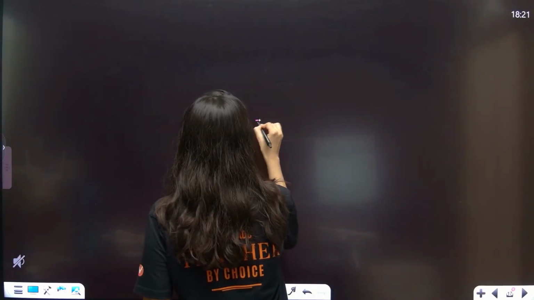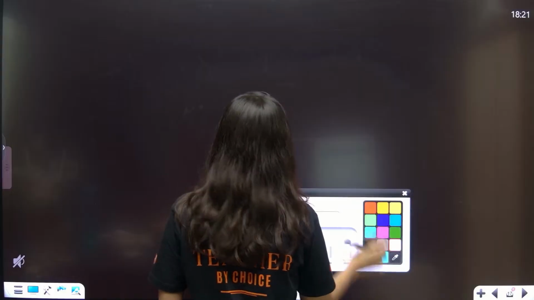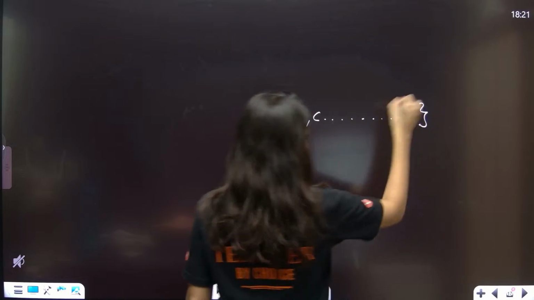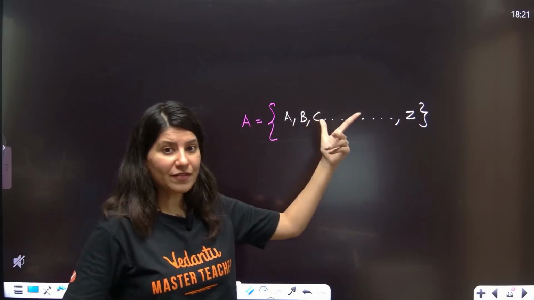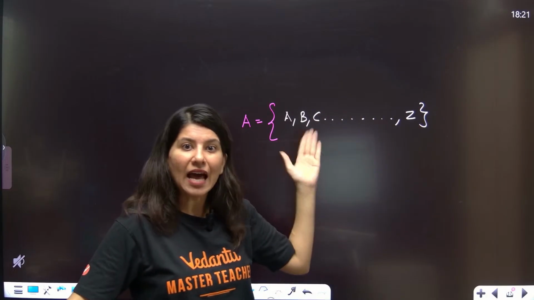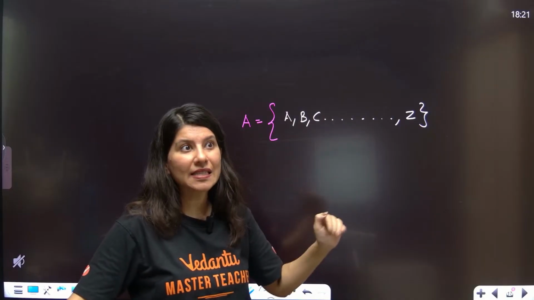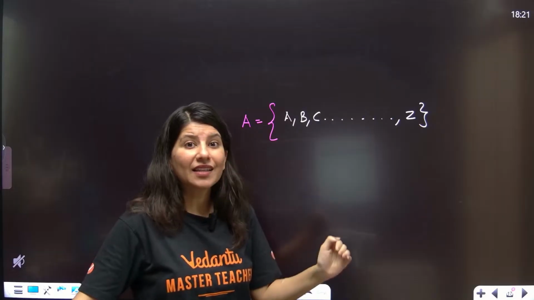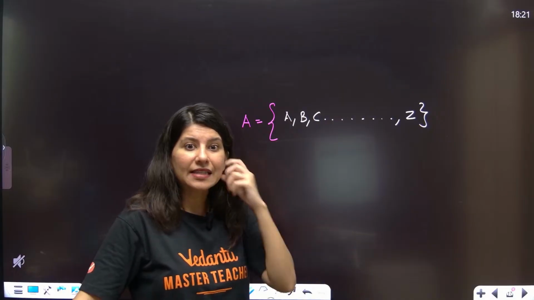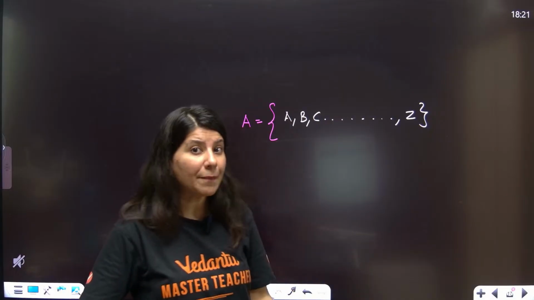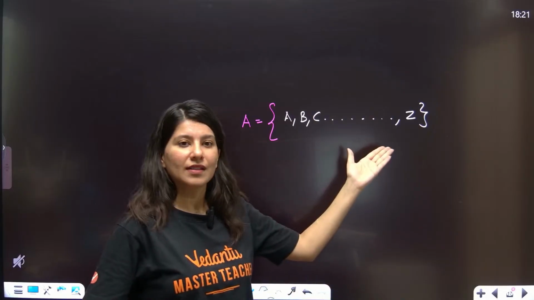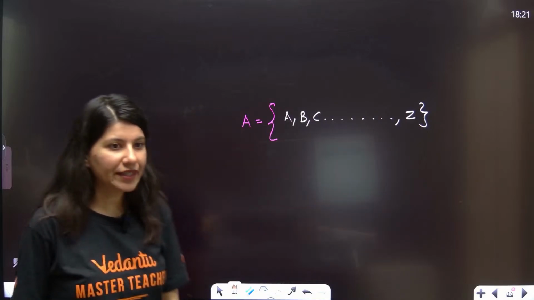There will be set A, consisting of A, B, C, all the way up to Z. So it depends on the definition of the set. There are multiple sets. The set can have anything: a list of players, a list of books, a list of names of students, a list of all the exams happening in India, all the exams happening in the world. It could be anything. So it can be capital letters also. All right. Getting it?